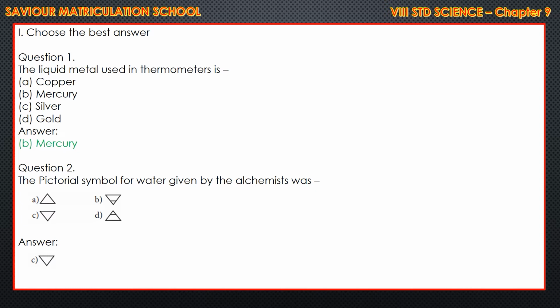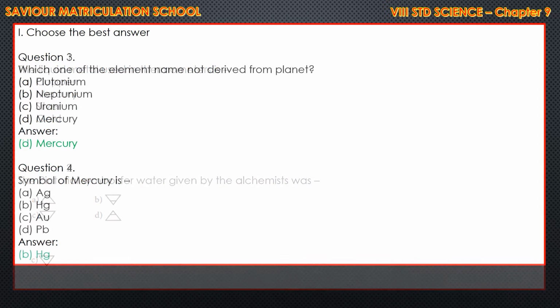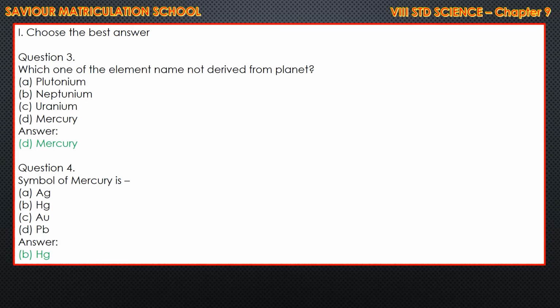The liquid metal used in thermometer is mercury. Option B. So we have to write the option, then you have to write the answer. First you have to write B, then we have to write mercury. Second one, the pictorial symbol for water given by the alchemist was, option C is the correct answer. Then, which one of the elements named is not derived from a planet? The answer is mercury. D is the correct option.